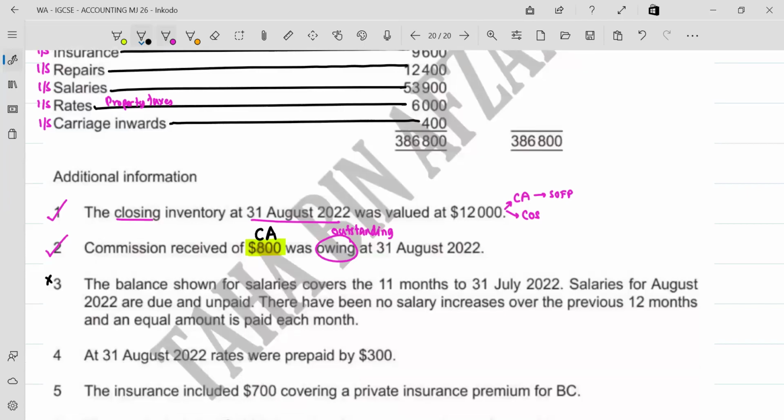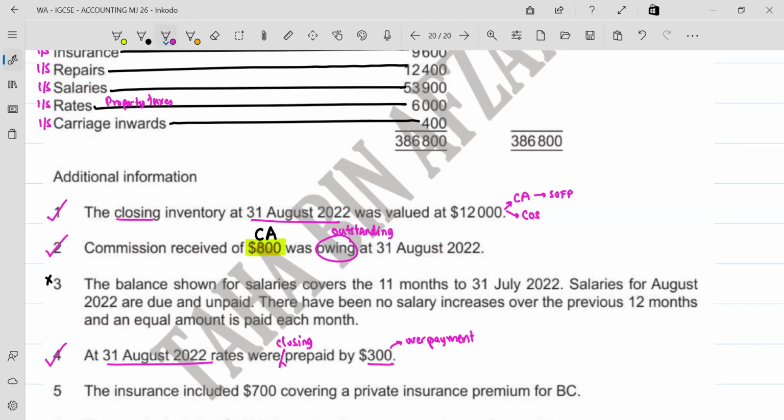Next, we'll do point number 3 later. Okay, we'll do point number 4 pehle. At 31st August, that's the end of the year. So can I call this a closing prepaid? Yes, sir. So closing prepaid means by the end of the year you get to know कि आपने rates जो है वो extra overpay किया हुआ है, right? This is the overpayment. Overpayment means you've paid for the next year. You haven't yet availed the services, but you've paid for the next year. So this is your money lying with whoever was taking property taxes or rates, right? So this is again your current asset.